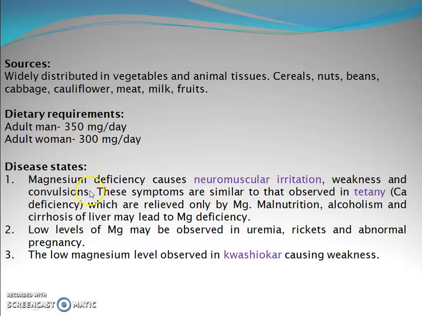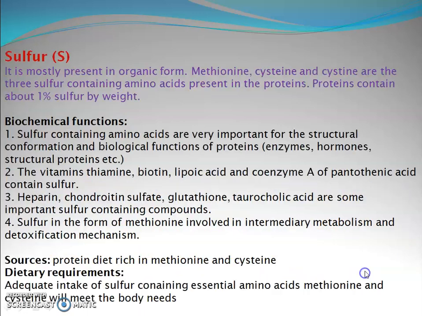Disease state: magnesium deficiency causes neuromuscular irritations, weakness, and convulsions. These symptoms are similar to that observed in tetanus and calcium deficiency, which are relieved only by magnesium. Malnutrition, alcoholism, and cirrhosis of liver may lead to magnesium deficiency. Low levels of magnesium may be observed in uremia, rickets, and abnormal pregnancy. The low magnesium level observed in kwashiorkor causes weakness.